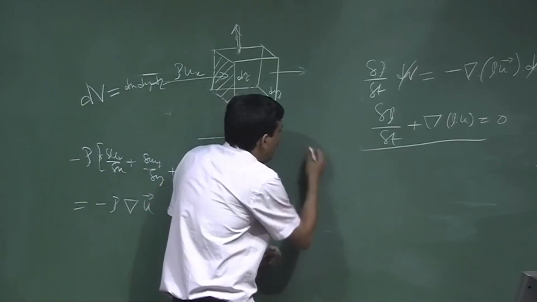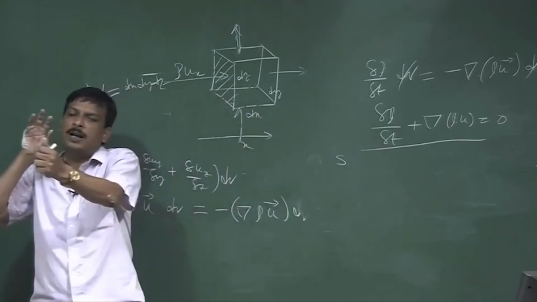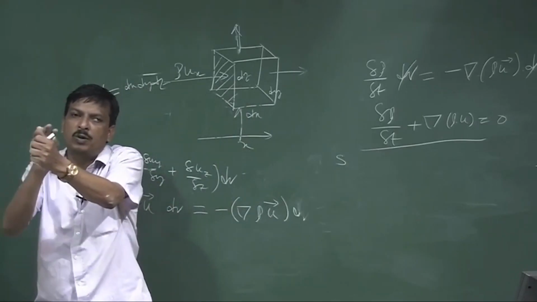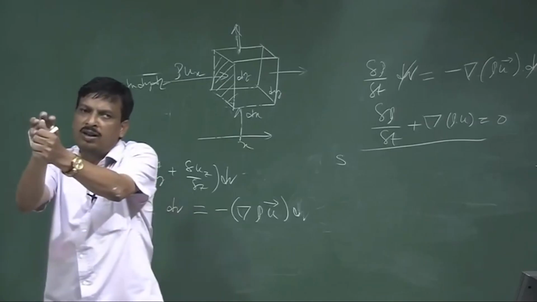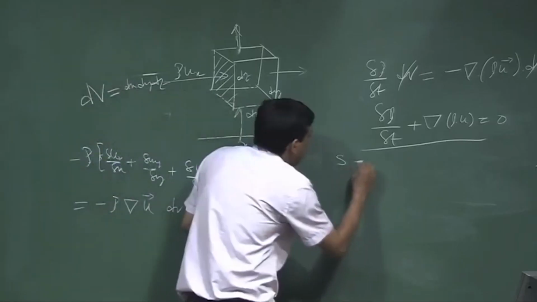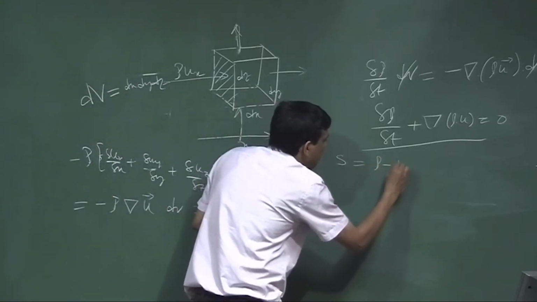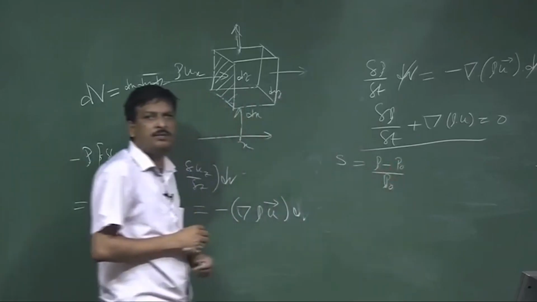One quantity is called condensation. If I apply an acoustic force, some particles will be condensed at one point, then relaxed, then condensed, then relaxed. So, this condensation S is nothing but the total density minus the equilibrium density, divided by the equilibrium density.